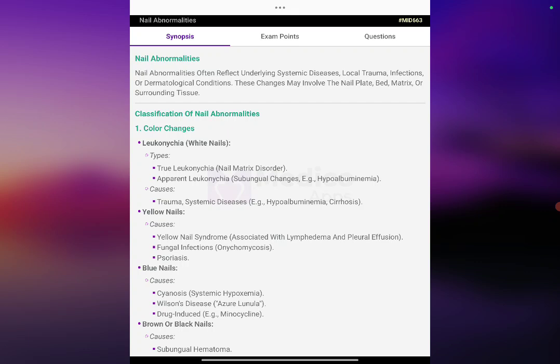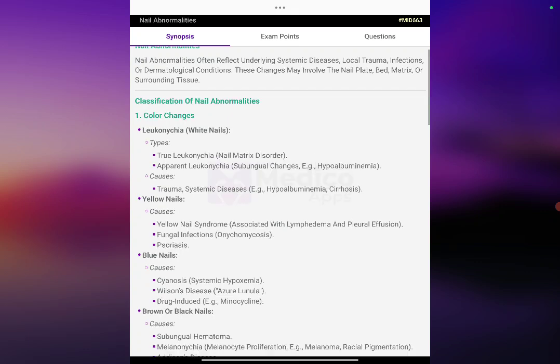Leukonychia, white nails. Types are true leukonychia, a nail matrix disorder, and apparent leukonychia, from subungual changes. Hypoalbuminemia causes include trauma and systemic disease like hypoalbuminemia and cirrhosis. Yellow nails: yellow nail syndrome is associated with lymphedema and pleural effusion. Fungal infection like onychomycosis, and psoriasis.